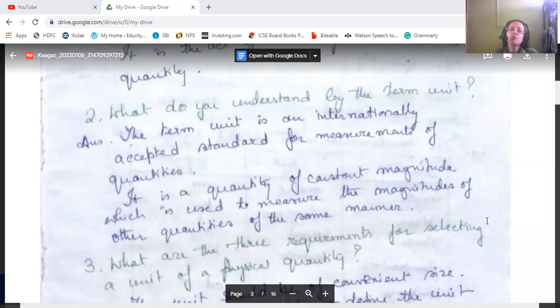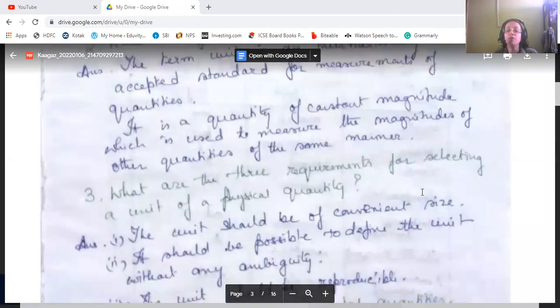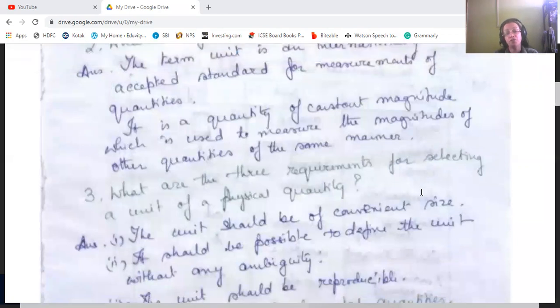Then what are the three requirements for selecting a unit of a physical quantity? First, the unit should be of convenient size, not of exorbitant size, otherwise it will not be accepted and will differ from place to place.